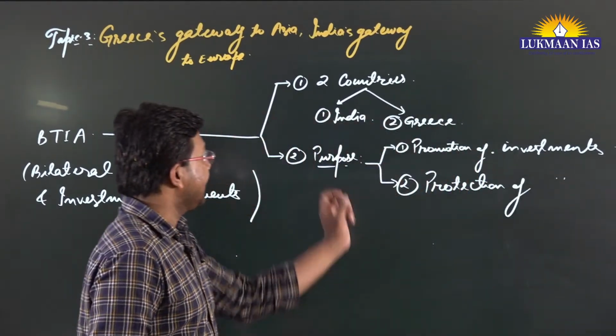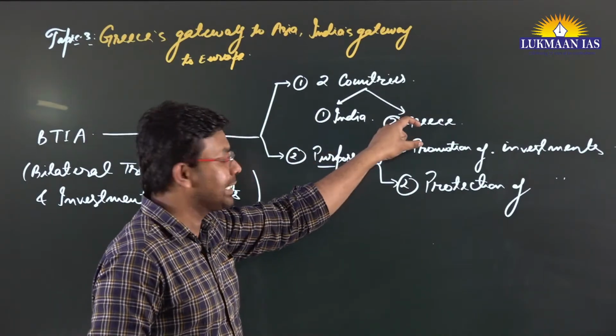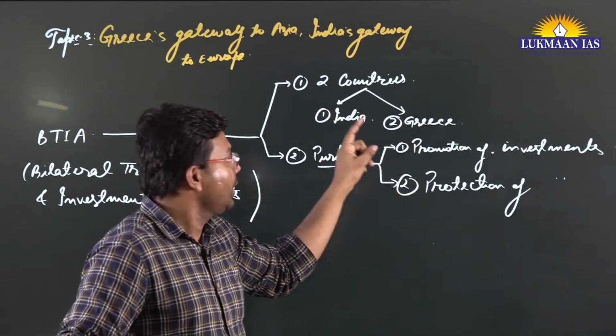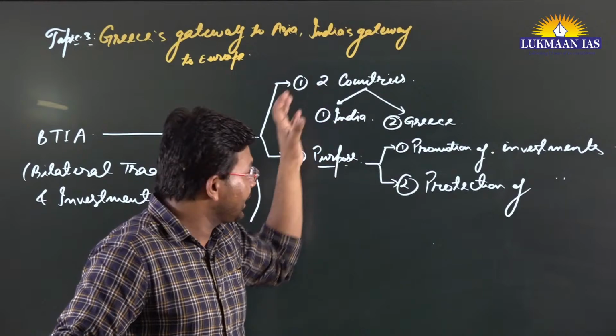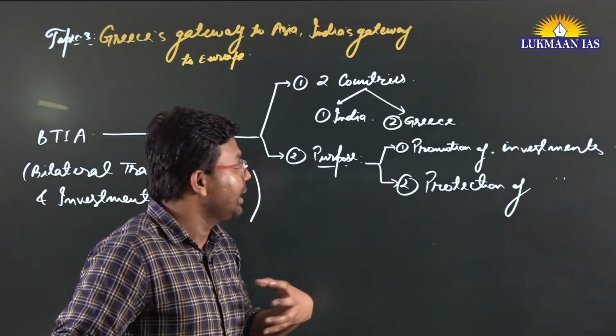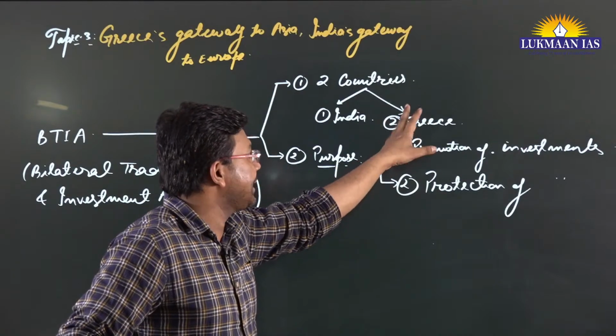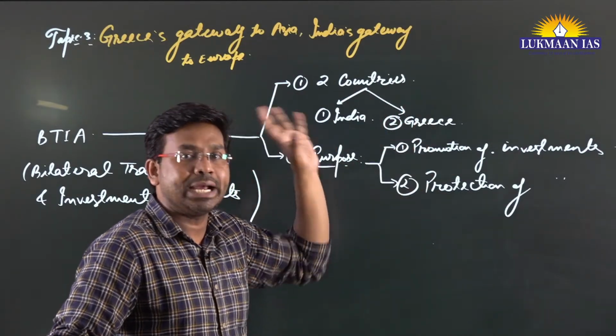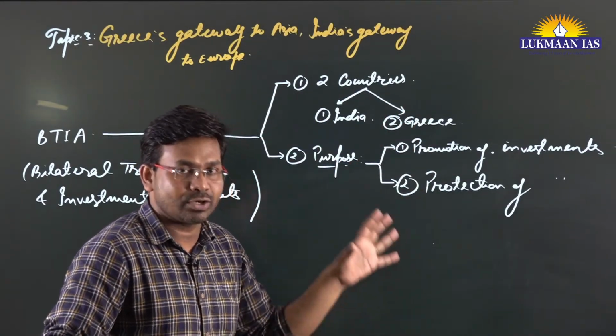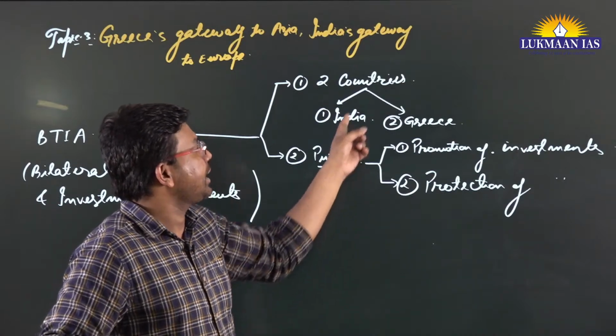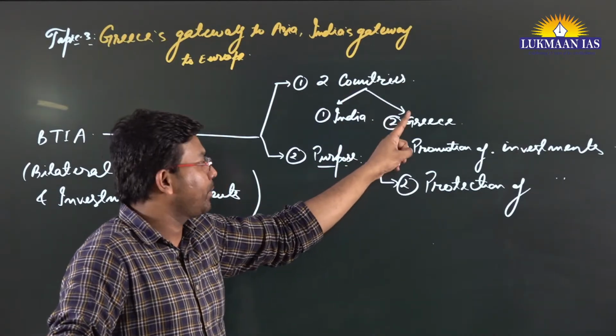For example, if companies of India have invested in Greece, the investors in India want their investment to be protected by Greece's government. There should be adequate political safeguards or adequate measures so that the investments are protected.